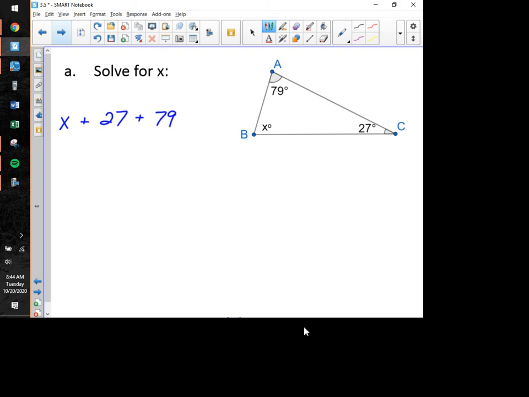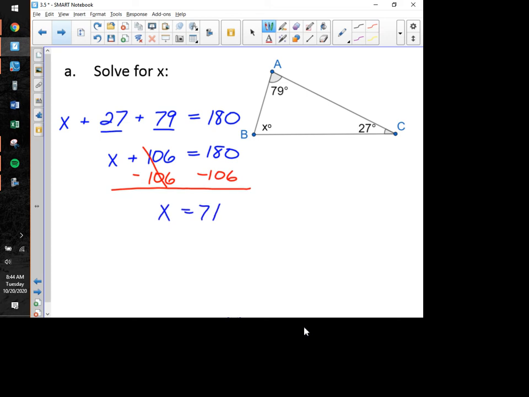And no matter what kind of triangle it is, no matter how big, how small, how wide, how skinny, how sharp, how dull, whatever, that sum is very simply always going to equal 180 degrees. So the mathematician's way of doing this would be to combine like terms on the left-hand side, and we would get x plus 106 is going to equal 180. And of course then we would subtract that 106 from both sides, and those are going to cancel, and we're going to get x is equal to 74.